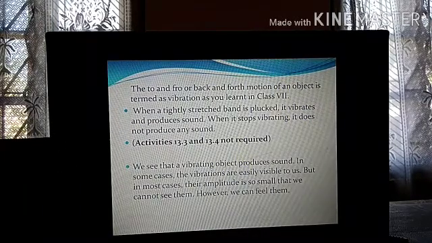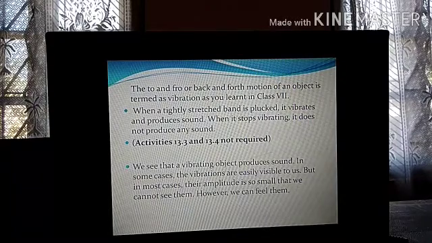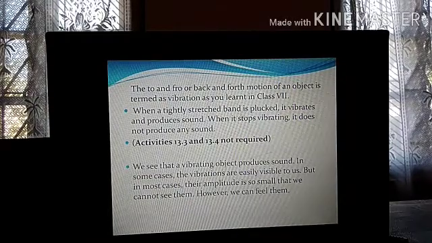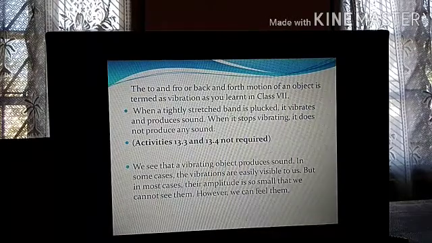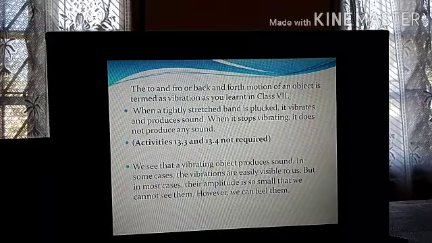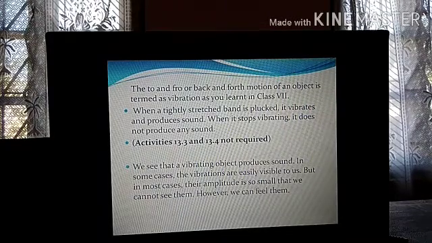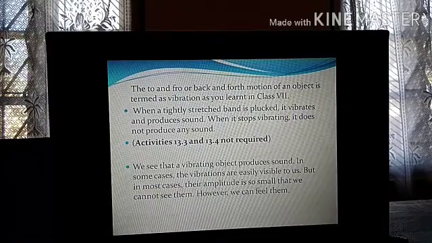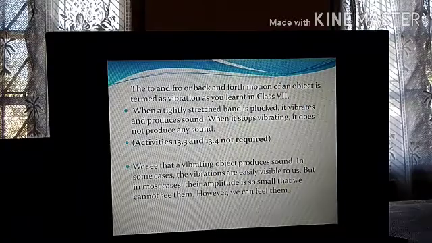The activity which I asked you to perform, just perform it and see. What do you get? When it stops vibrating, it does not produce any sound. Ask one of your elders to hold the rubber band, stretching it tightly between the two ends, and you pluck it in the middle. When it stops vibrating, can you hear the sound or not? No. Once it is vibrating, you will keep on hearing the sound. Once it stops vibrating, you will not hear any sound.